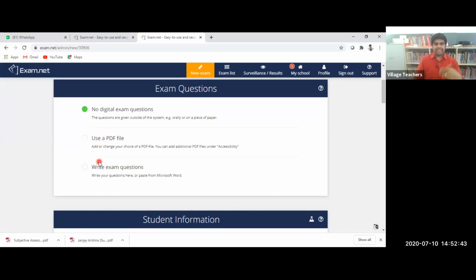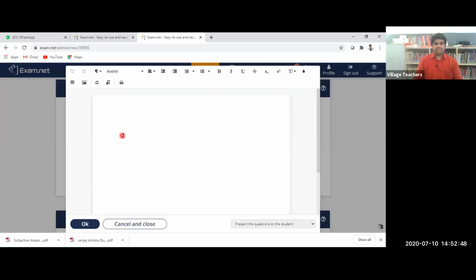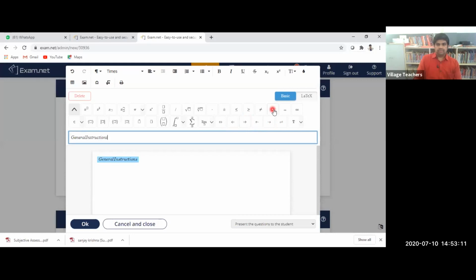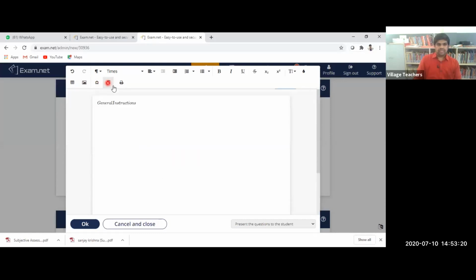But here now I'm creating an examination. So I'm using write exam questions. When you click on that, automatically it will redirect to a Word window. So I can give the general instructions, anything I can write here. So all the Word formats are available here. Mathematical formulas are there. Basic mathematical formulas, integration, differentiation, any type of questions we can type. Then students mode also, we can use all these options. So we can just tap here once again. We'll go back. So here I can write all exams.